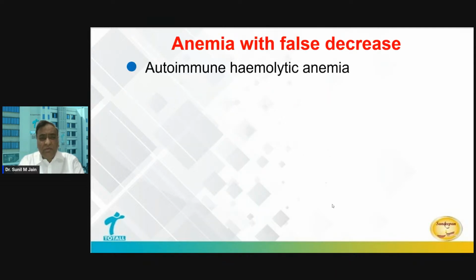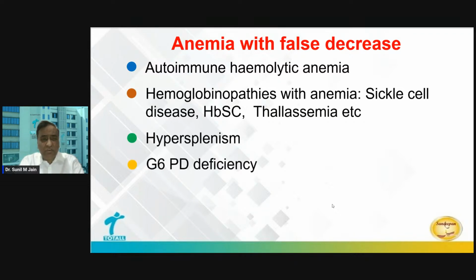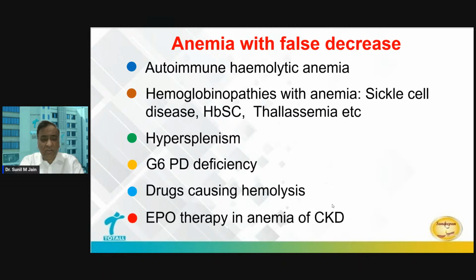Any patient having anemia, it may be autoimmune, it may be hemoglobinopathies, that's what I discussed with you, hypersplenism, G6PD deficiency, drugs causing hemolysis, erythropoietin therapy in CKD. Now all these people have fresher RBCs coming, or RBCs are destroyed faster. Obviously, the HbA1c will not be correct, it will be lower than expected.